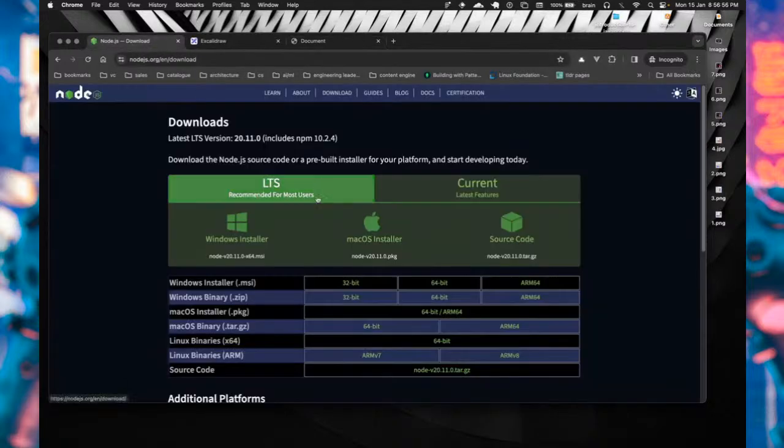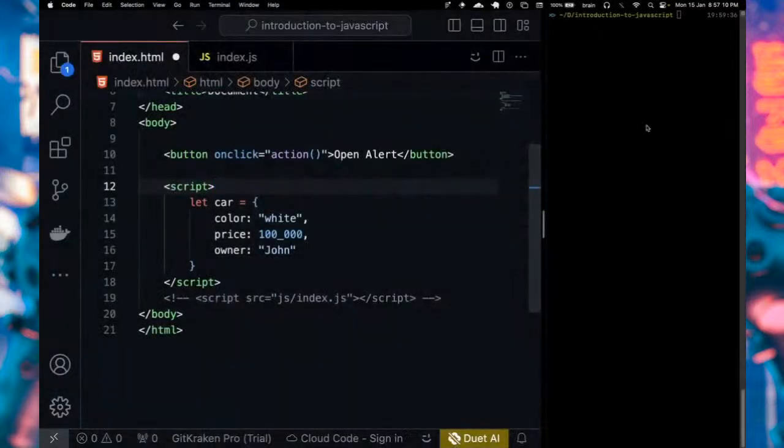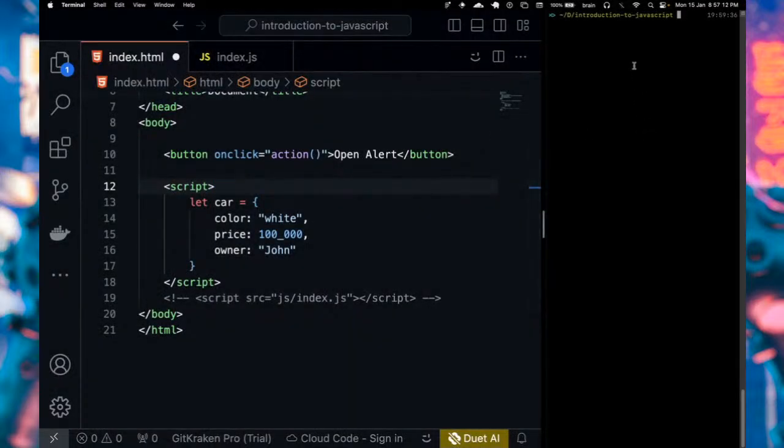When you have this downloaded, I already have this installed. So all you have to do is click on this and it is going to download. You double click and then you follow the prompt to install. It gives you the regular prompt to install this. And then once you have this installed on your machine, you can simply run this from your terminal.